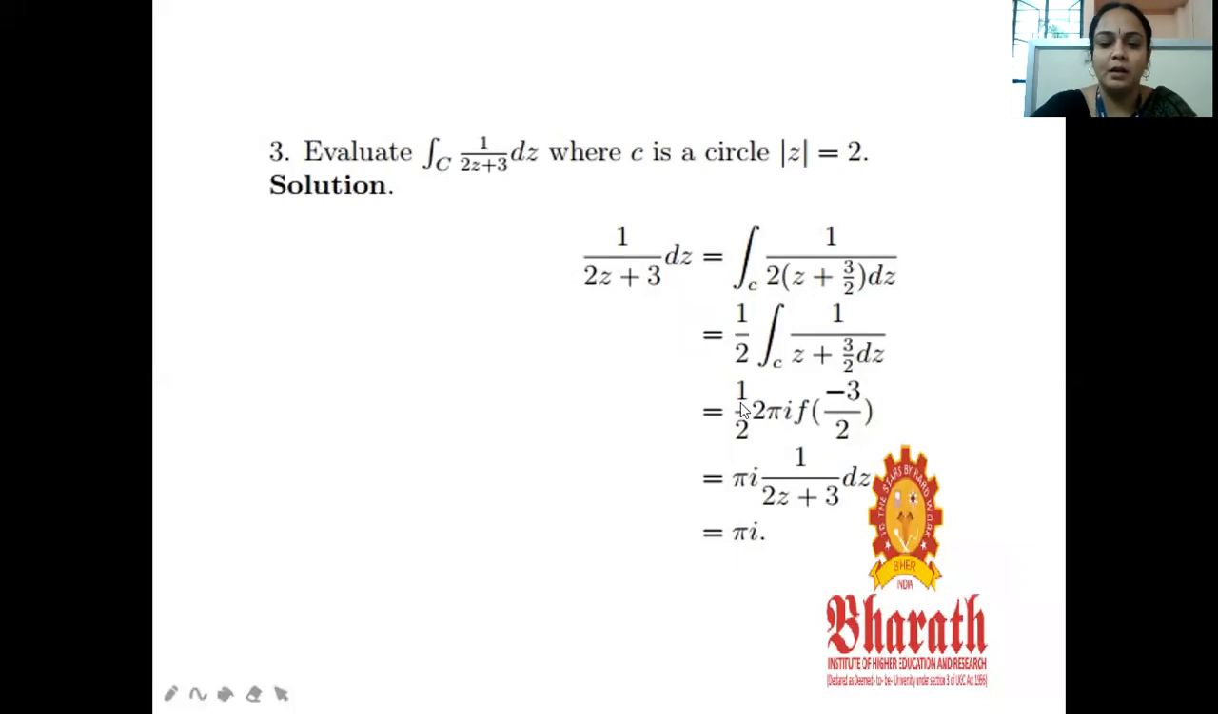Lies inside means, by the Cauchy formula, we already have 1 by 2 times 2 pi i into f of minus 3 by 2. If you substitute this value in 1 by 2z plus 3 into dz, that is 1. So we have pi i into 1, which is pi i. So the integral over C of 1 by 2z plus 3 into dz is pi i.